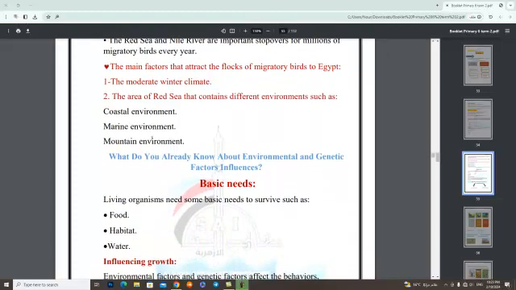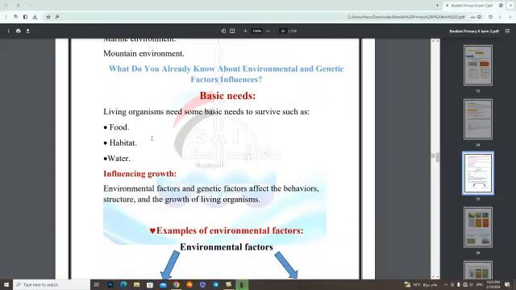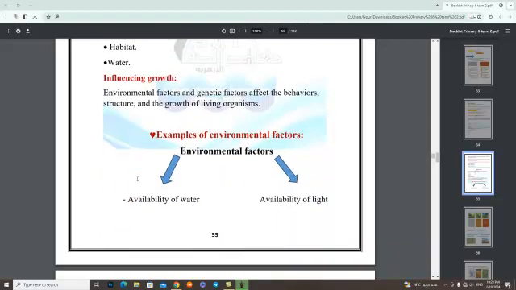But what do you know already about environmental and genetic factors influences? Basic needs: living organisms need some basic needs to survive, such as food, habitat, and water. Influencing growth: environmental factors and genetic factors affect the behavior, structure, and growth of living organisms. We must know examples of environmental factors, such as availability of light.